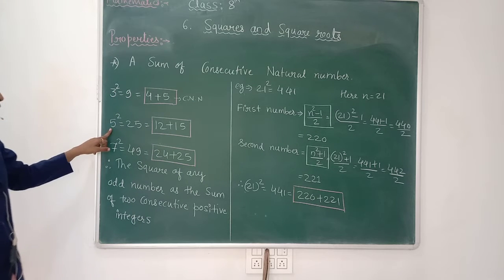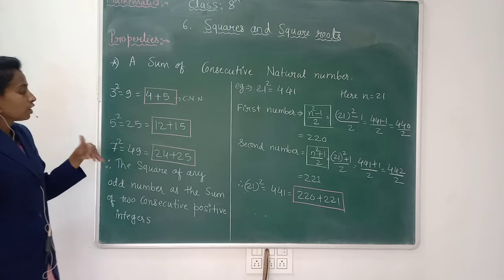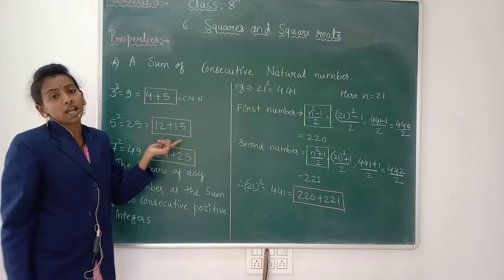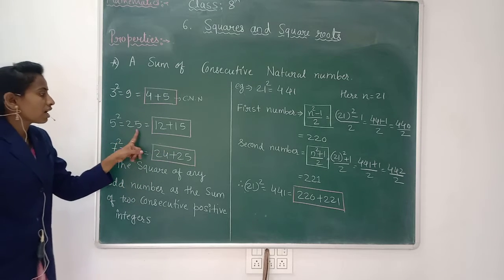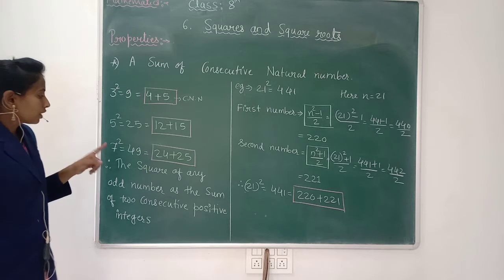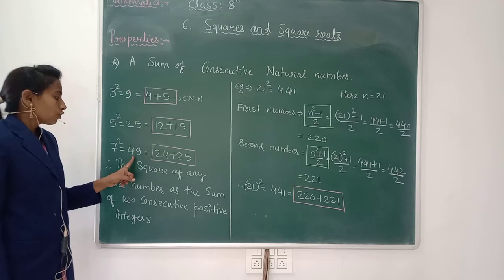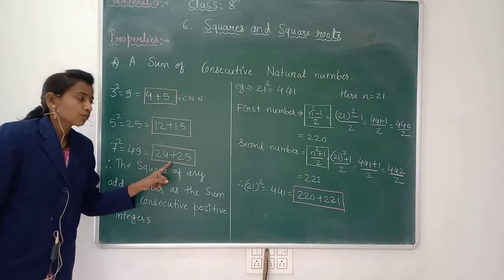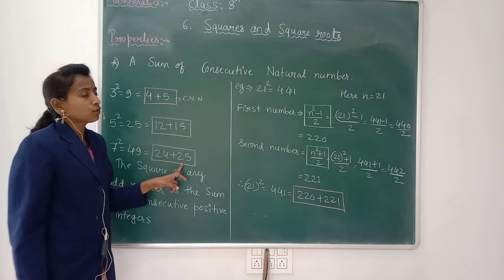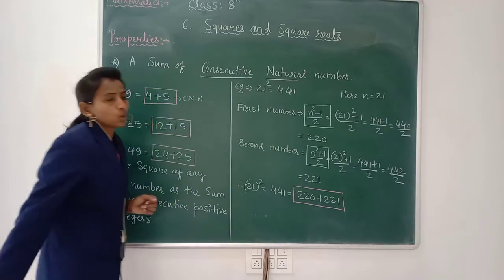Take the next, 5. 5 square will be 25. How do you represent 25 as the sum of two consecutive natural numbers? 25 is written as 12 and 13. Next, 7 square is 49. How is it written? 24 plus 25. After 24, 25 came. That's why we call them consecutive natural numbers.